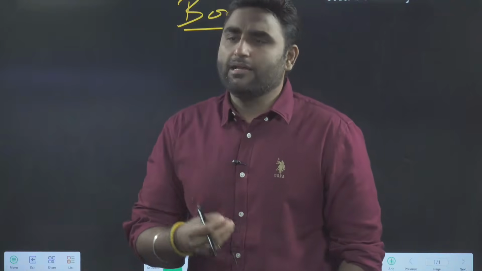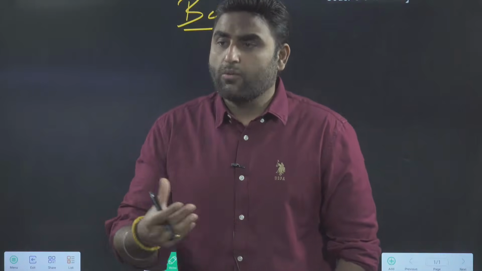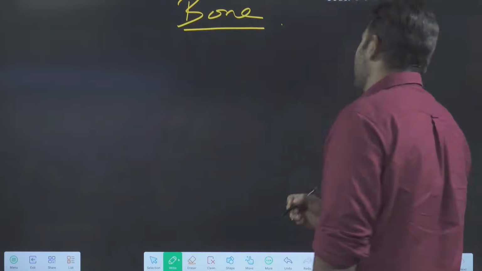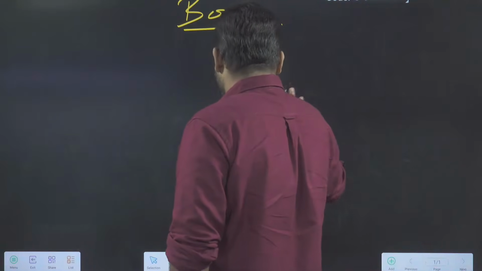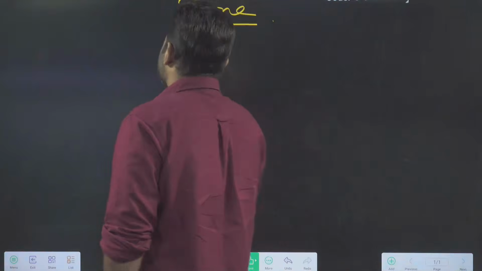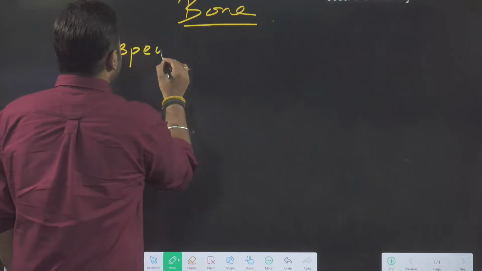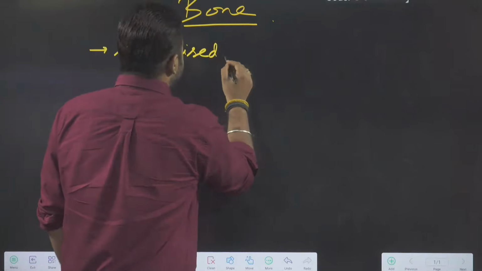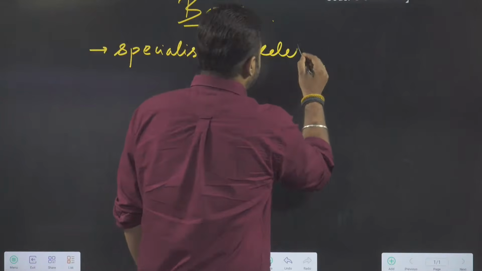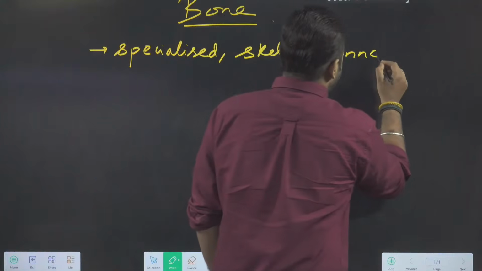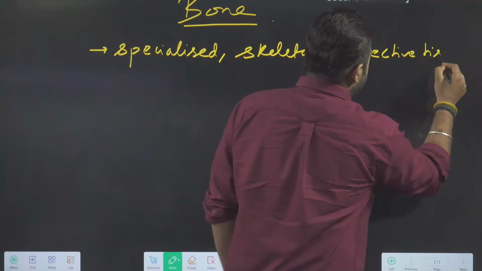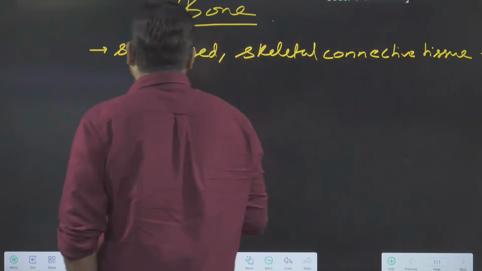In NCERT, very limited data is given. A little bit more understanding is required to understand the bone tissue. So talking about bone, what is a bone? Bone is a specialized skeletal connective tissue.